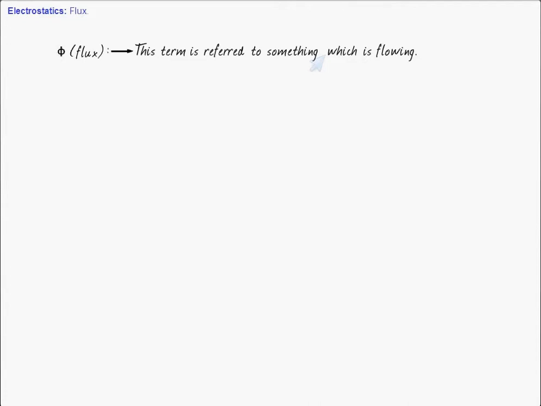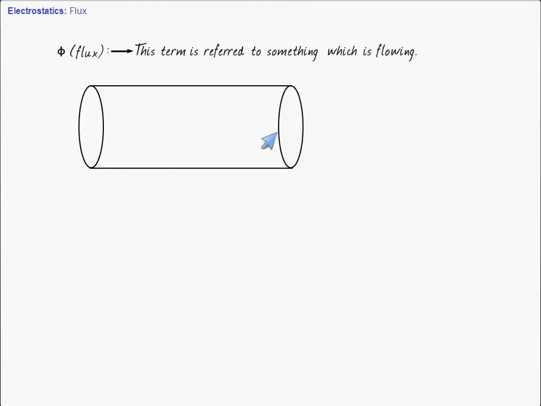Say, for example, through this pipe, 100 liters of water is flowing per second. And we can say that the flux of water is 100 liters per second.